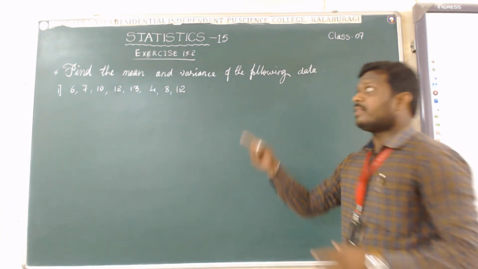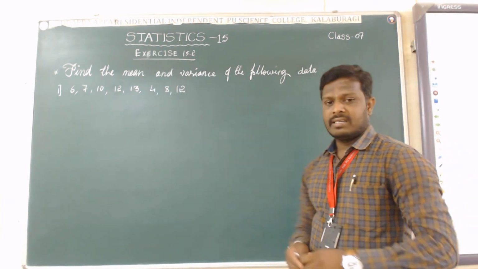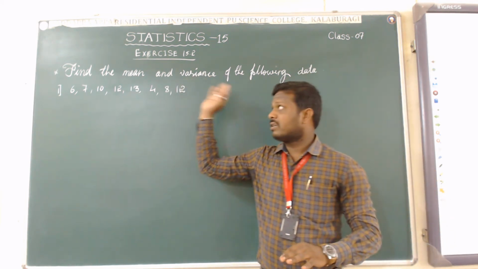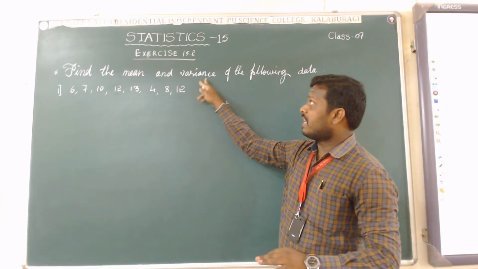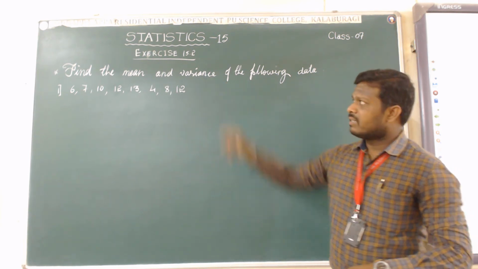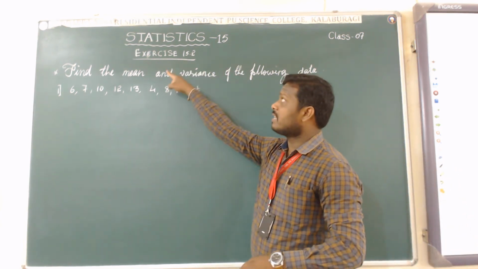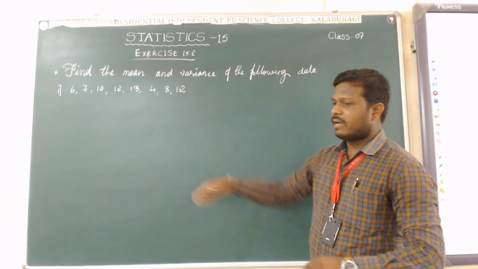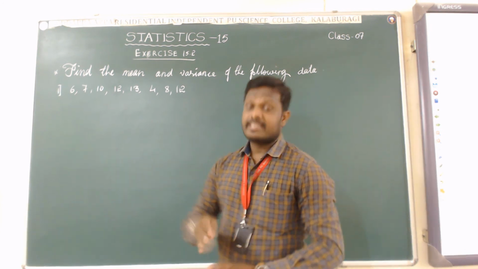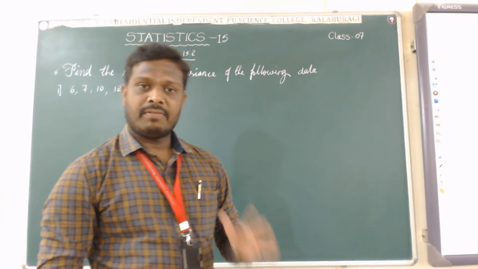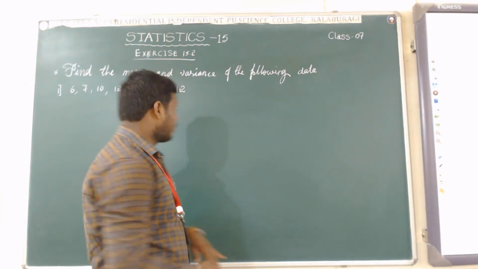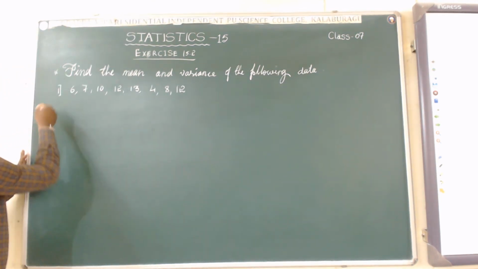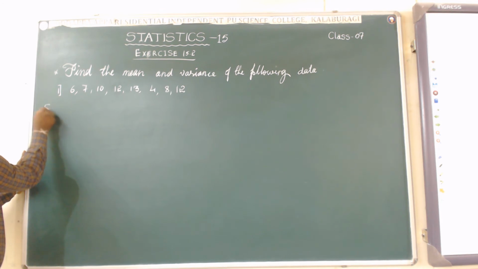Then how to find the mean and variance and one more, standard deviation. I didn't write it here, I didn't mention it in the question. It should be find the mean, variance and standard deviation, but in your textbook in exercise 15.2 heading they give only this much. But I will explain how to find the standard deviation of the given data in the form of ungrouped. Okay. Let us come to the solution of this one.